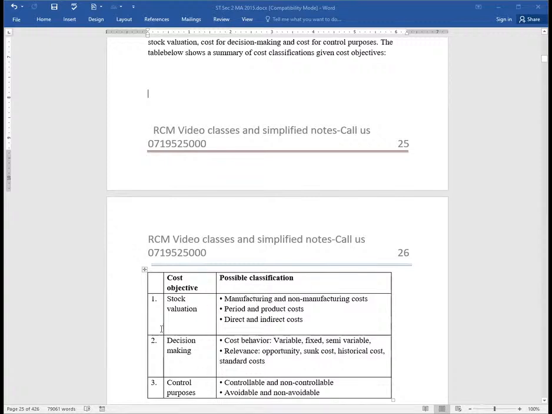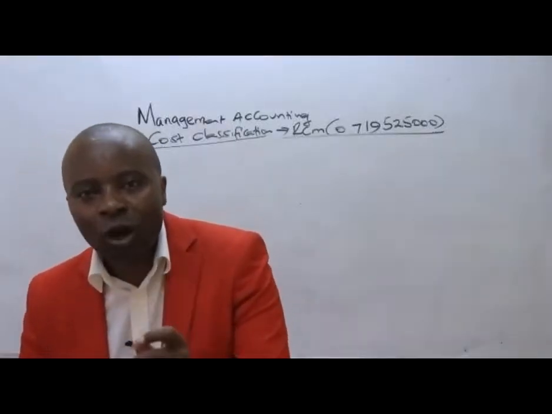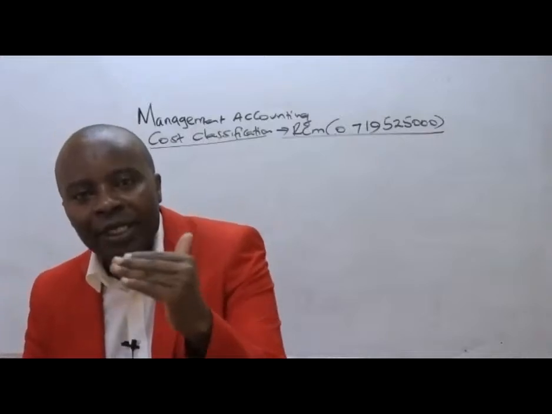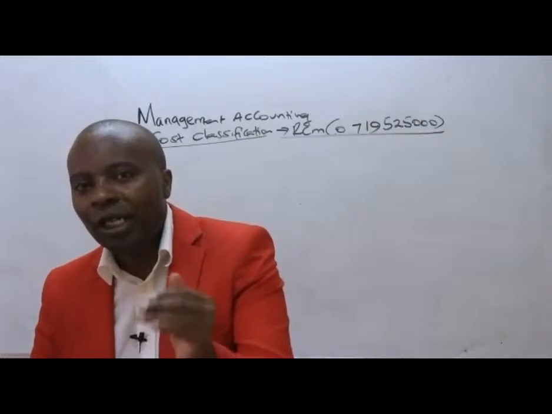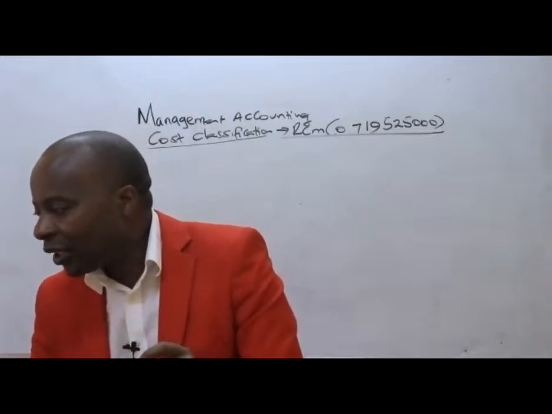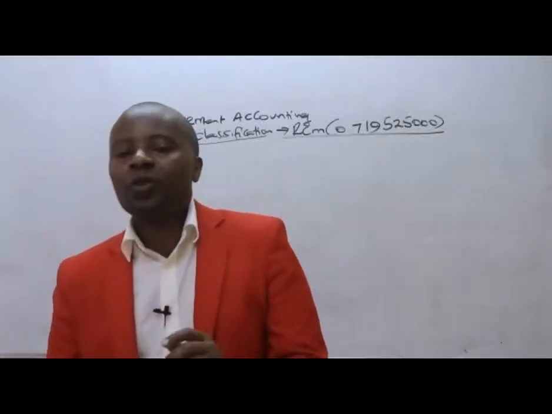So if you have a cost objective of stock valuation, what will be some of the classifications of costs under stock valuation that we shall be having? Here we are told under stock valuation, we are going to have two types of costs. We could have what we call manufacturing and non-manufacturing cost. Listen to me very well.